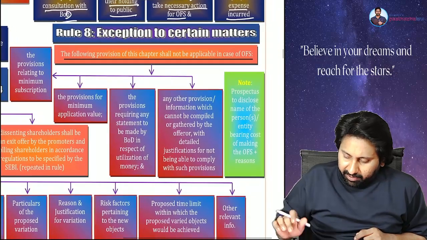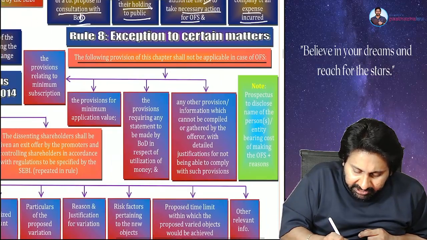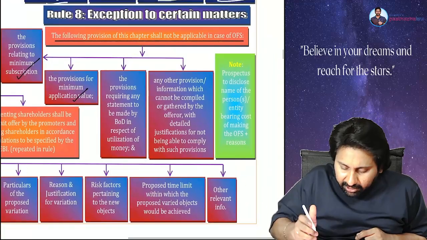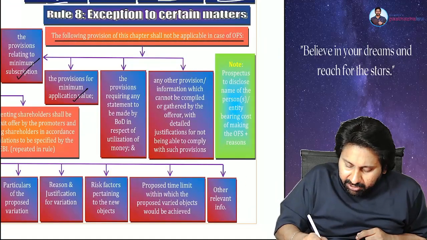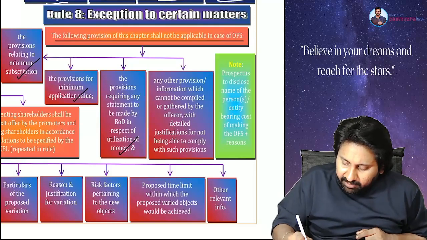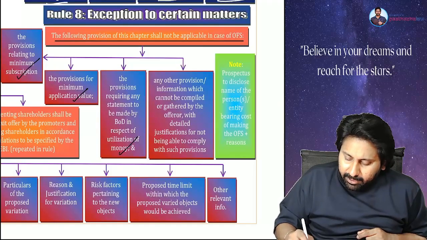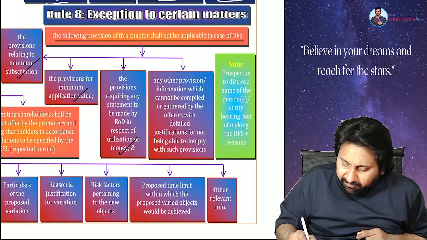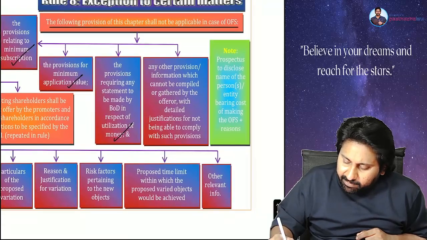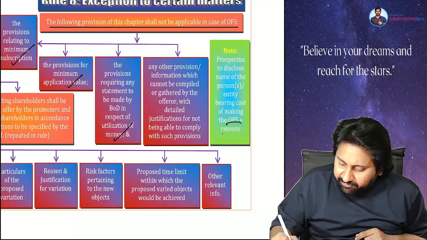Okay, one by one. The provisions relating to minimum subscription, provisions relating to minimum application value, provisions requiring a statement to be made by the board of directors in respect of utilization of money, any other provision or information which cannot be complied with or gathered by the offeror with detailed justifications, and the prospectus to disclose the name of the persons bearing the cost of making the OFS and reasons.